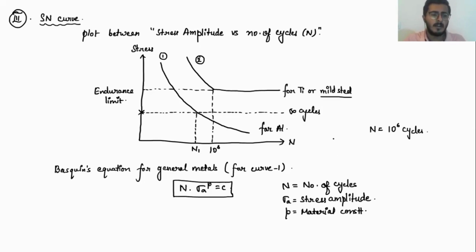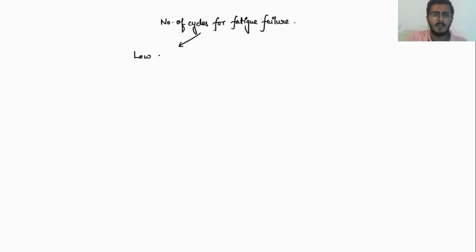Now, what you need to understand is that the number of cycles for fatigue failure is also divided into two parts: low cycle fatigue and high cycle fatigue.